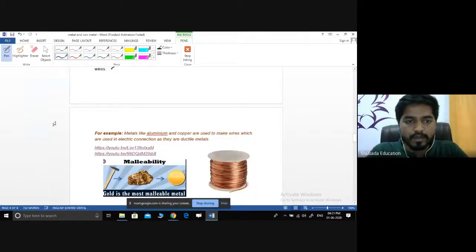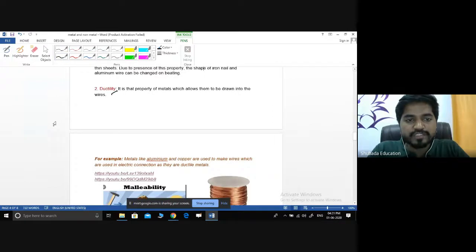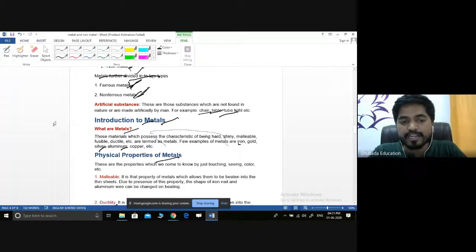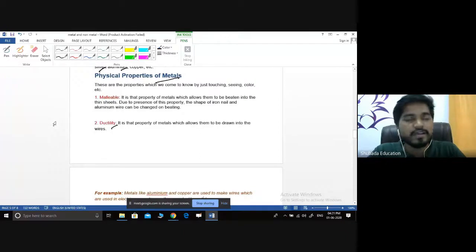Okay. We conducted the experiment on malleability using different materials: copper, aluminum, and also sulfur and charcoal. After conducting the experiment, we came to know that all metals possess malleability. Whatever material possesses malleable properties is called a metal. Those that do not possess malleable properties are considered non-metals. For example, sulfur and charcoal are non-metals.